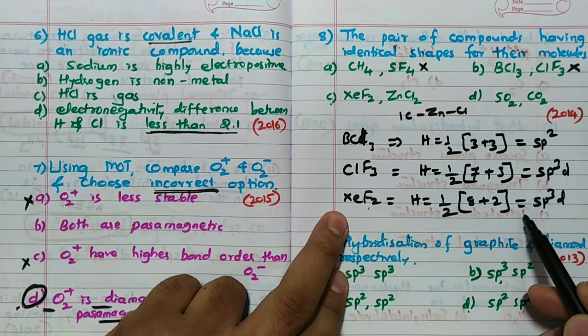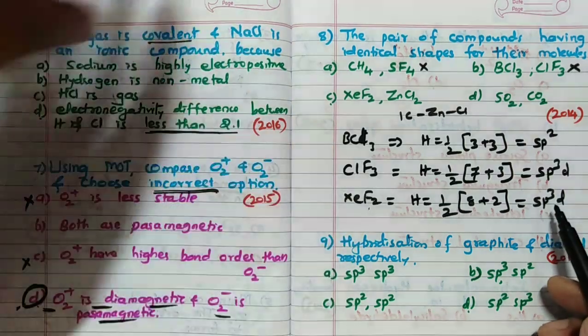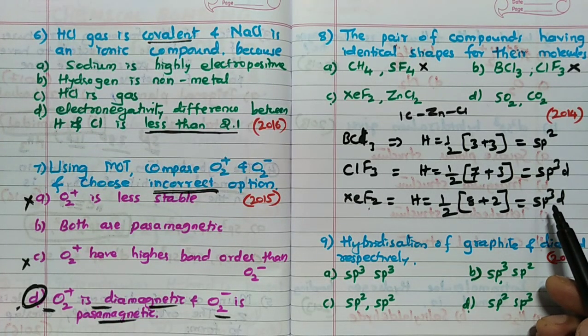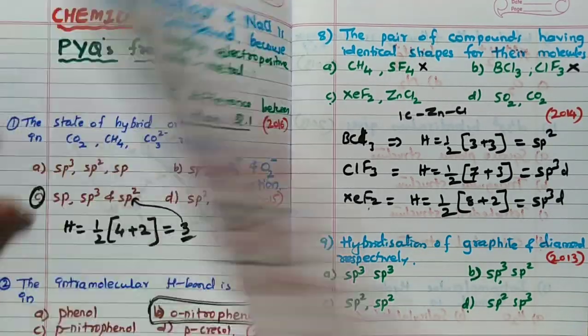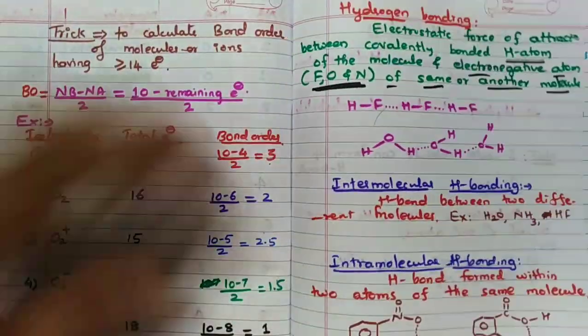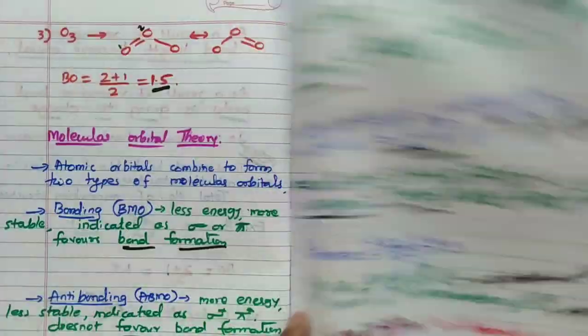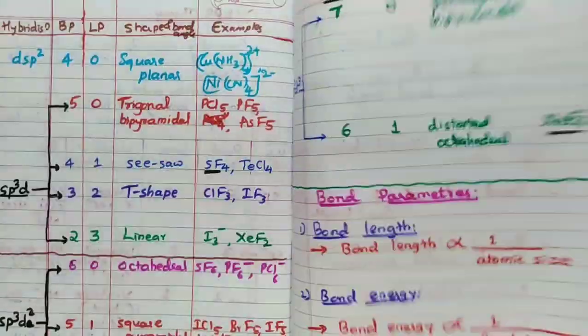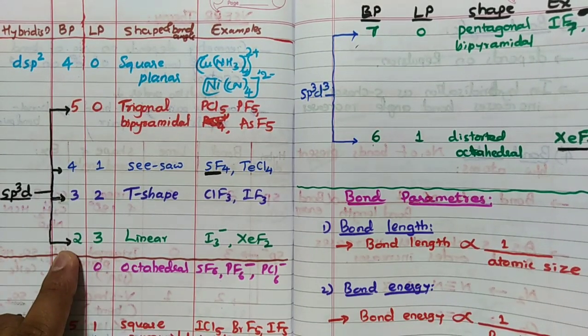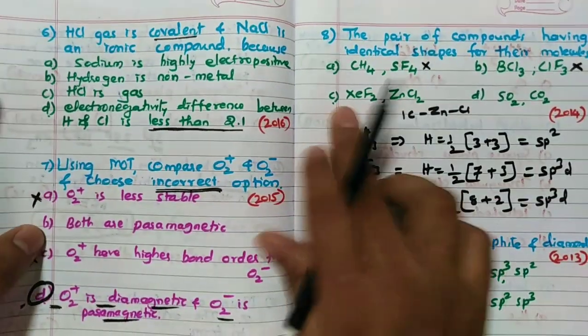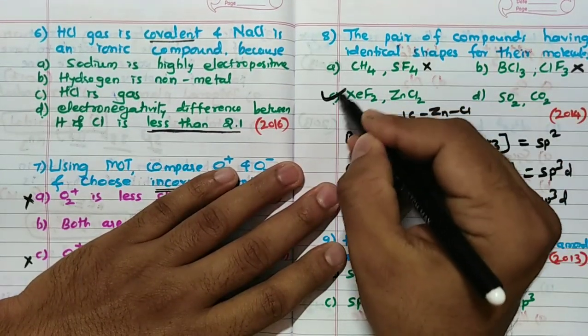How to calculate? It is equal to 5, and 5 bonds would be needed for the standard structure, but how many are here? So 2 is there, which means 3 lone pairs. So sp3d with 3 lone pairs, what is the structure? I will show you the structure. sp3d with 3 lone pairs, 2 bond pairs, linear structure. So both are linear, hence the answer is this.